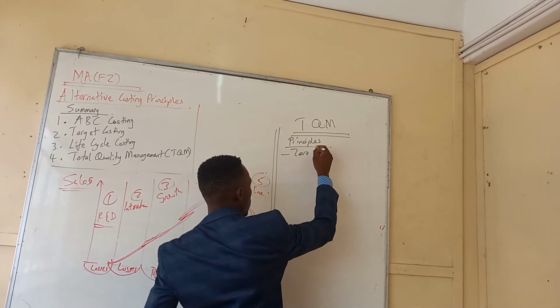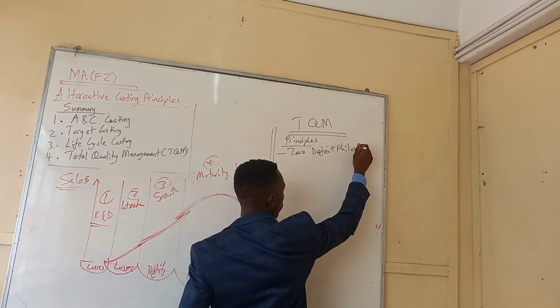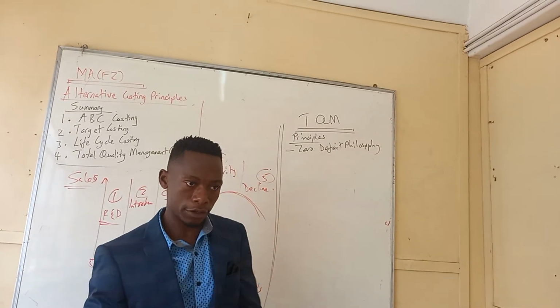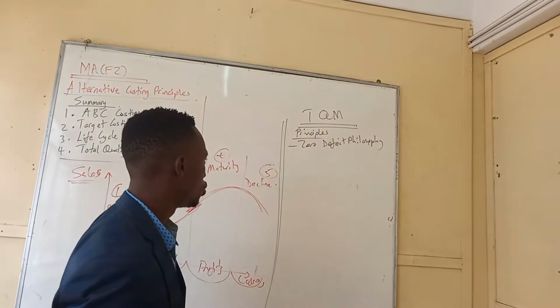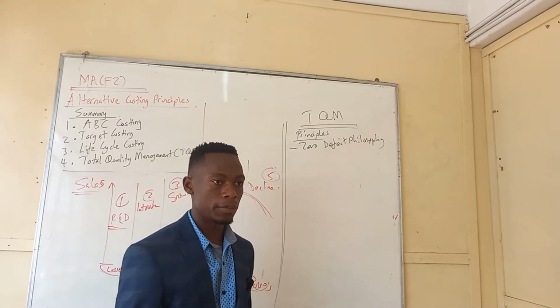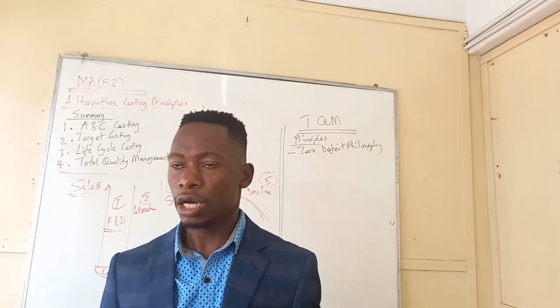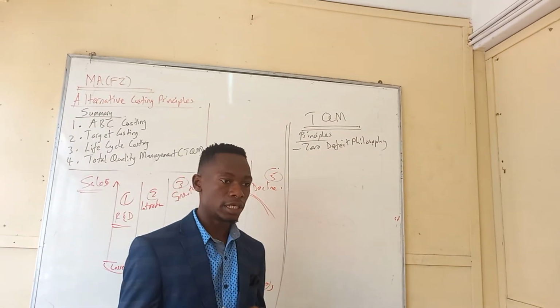We talk about the zero defect philosophy. The aim of this method is not to have products that have defects. Maybe it's a company that manufactures chairs.